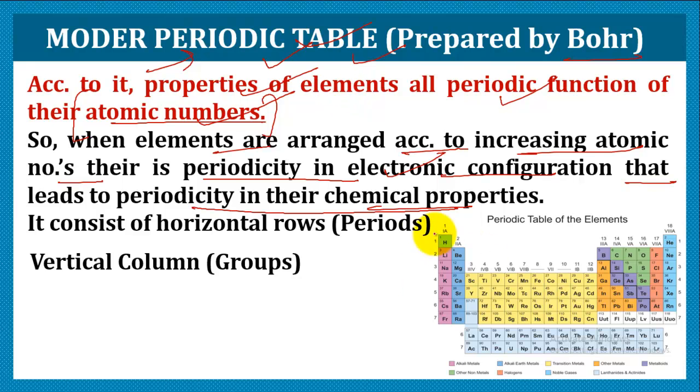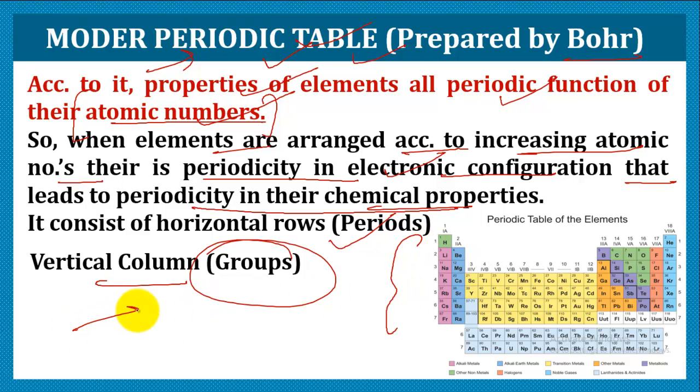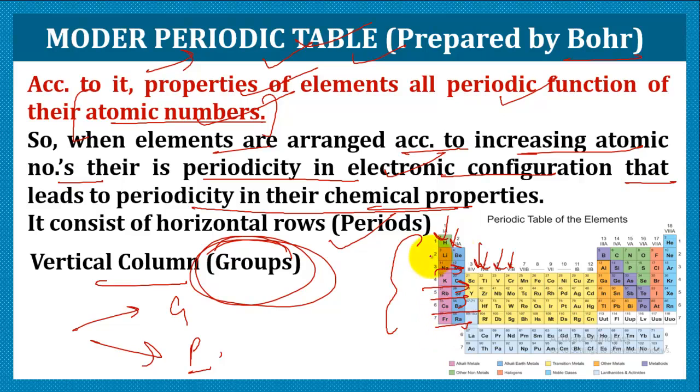This table also had vertical columns that are called groups, as we already discussed, and horizontal rows, that is periods. So it has two things: the vertical columns, that is groups, and the horizontal rows, that is called periods. As you can see in the figure, this is the modern periodic table with groups. We have different groups and different horizontal rows, that is the periods.